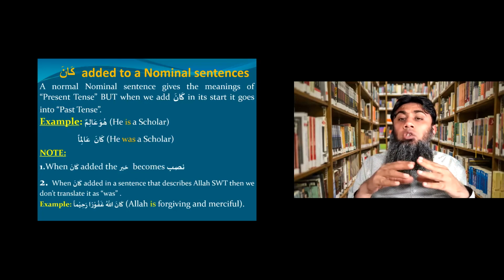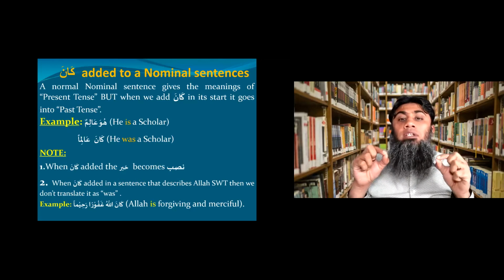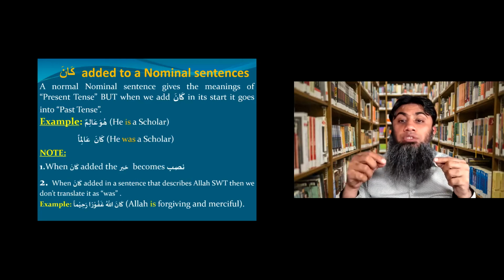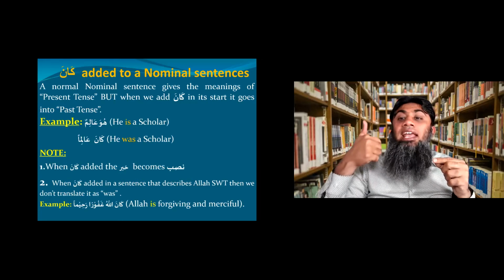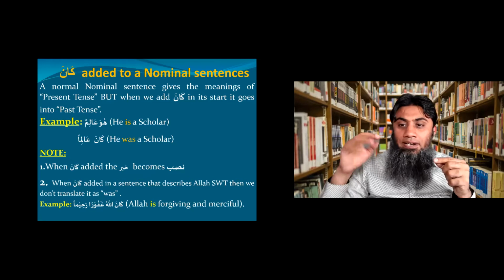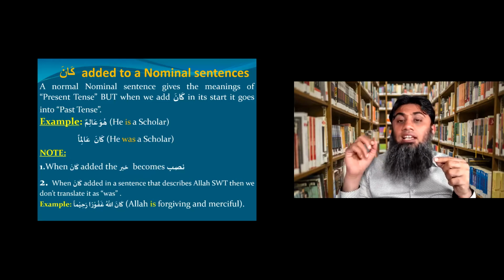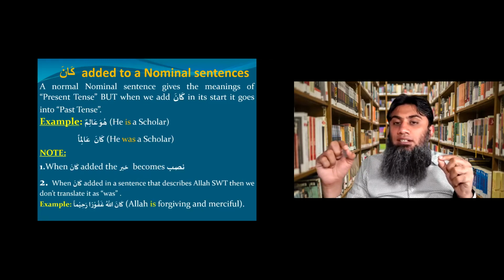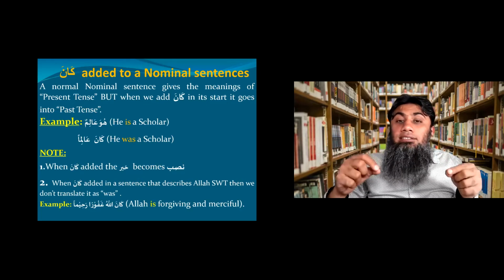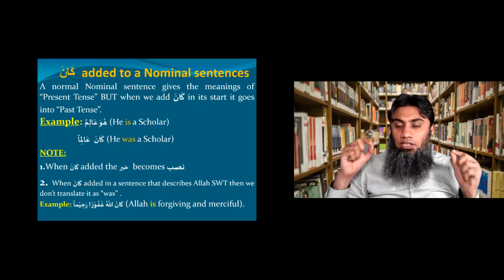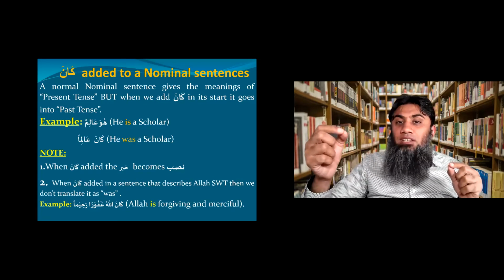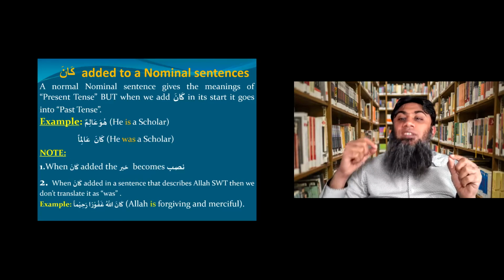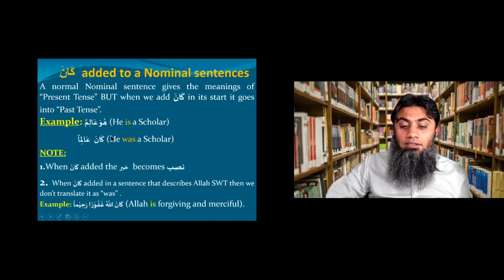Okay, so as we all know, nominal sentence or jumlatul ismiya is a sentence which we translate by using is or am or are depending on the person. Now when you add kana in jumlatul ismiya, the meaning changes from is to was. For example, he is my friend. It's a normal jumla ismiya, but if you add kana, he was my friend. Clear? Look at the example on the screen.